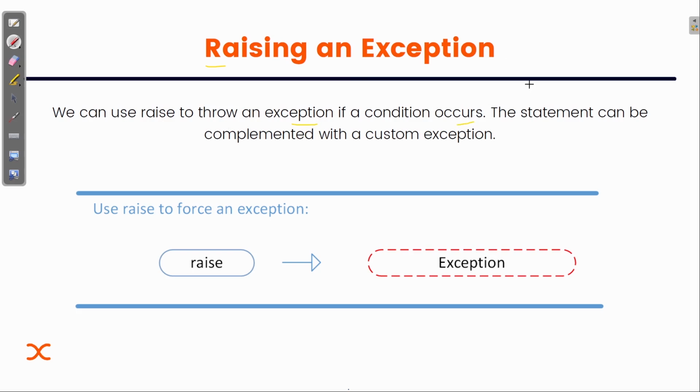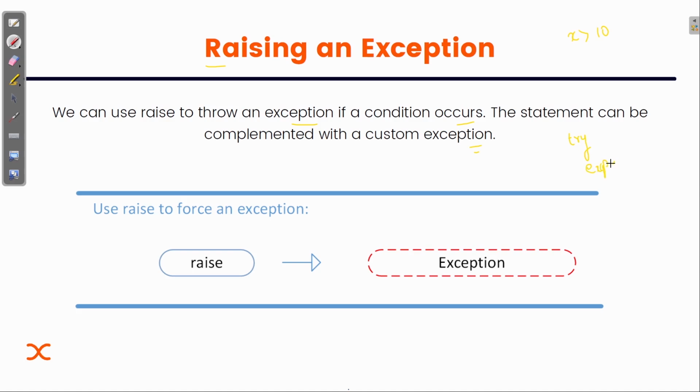Suppose I want to raise an exception if x is greater than 10. Then with the help of this keyword, raise, you can throw an error. You can create an error. The statement can be complemented with a custom exception, and you can even handle that created error by the use of except, the same way as we use try and except.